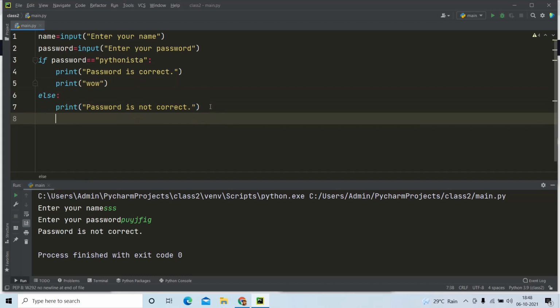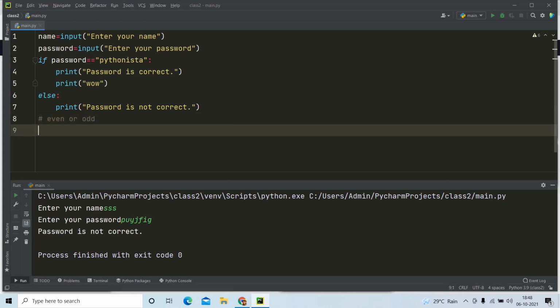Okay, now we can see another example for our elif statement also, so that it will be easy for you to understand. For the elif statement, maybe we can take a code where we get the input from the user and try to find whether the number is an odd number or an even number. And if it is 0, we are going to print the number is 0. Okay, so that is the program we are going to do.